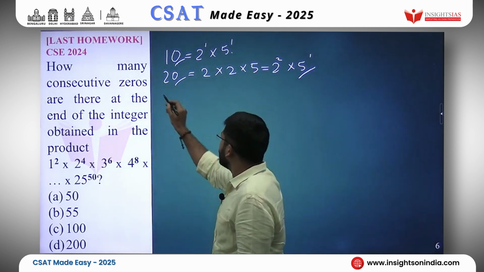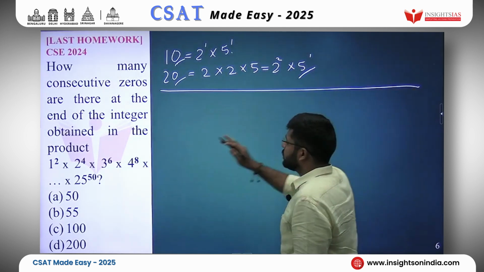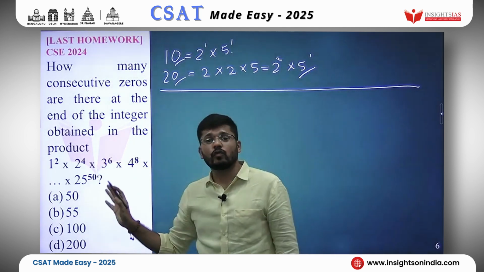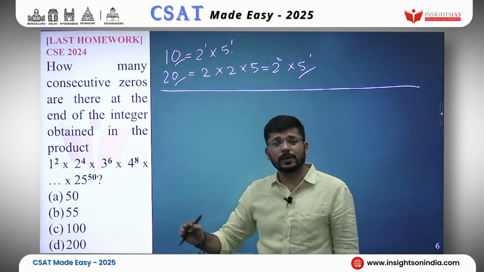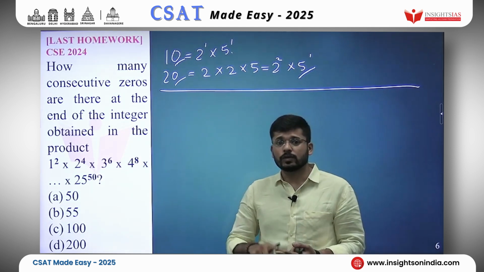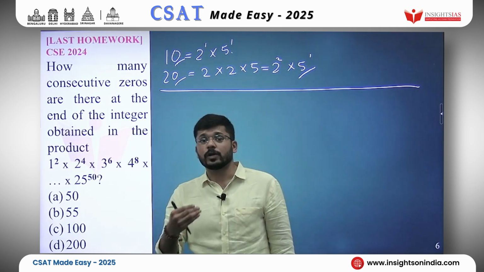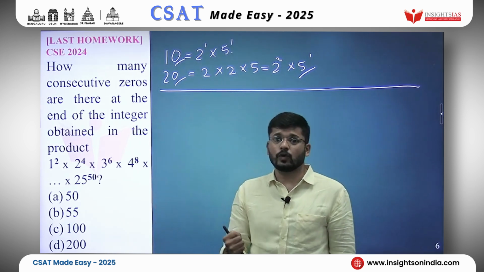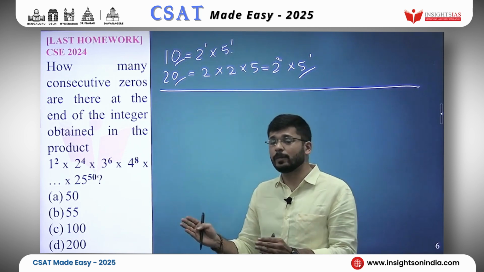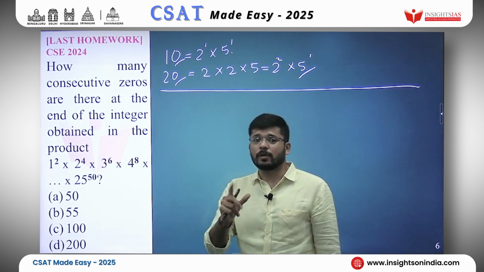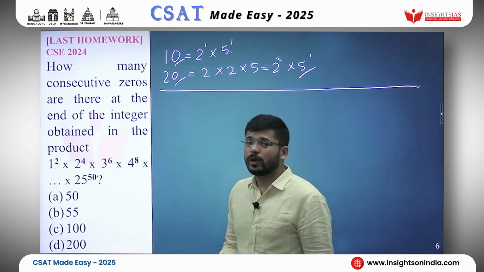Okay. And how do we use this here? We will count only 5s here, because the number of twos will be more than 5s. 2, 4, 6, 8, 10, 12, 14, 16, 18, 20, 22, 24. All of them will have twos. So the number of twos will be more. So we'll count only the number of 5s. Which numbers will have 5s?